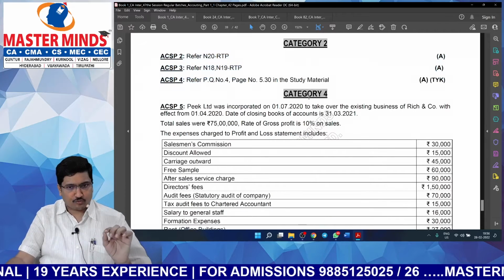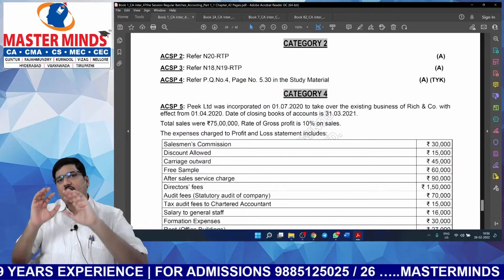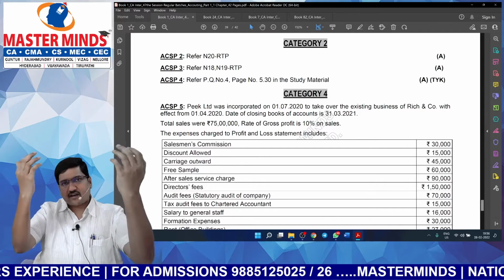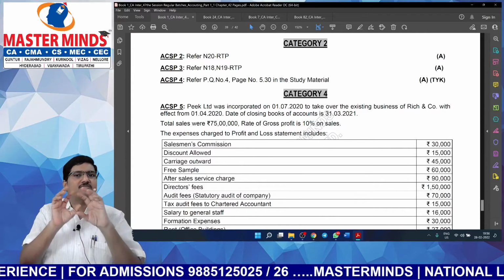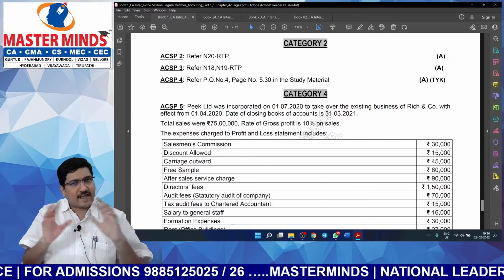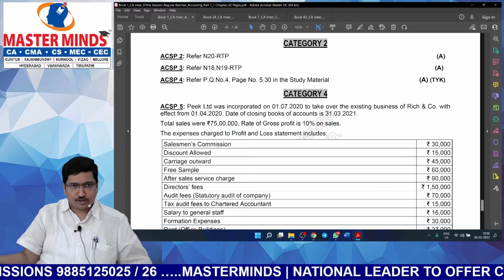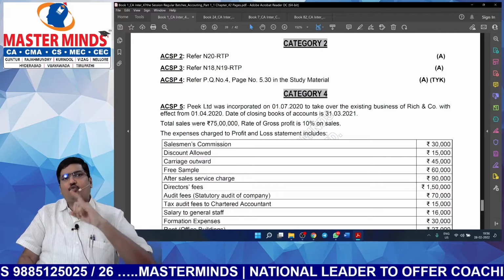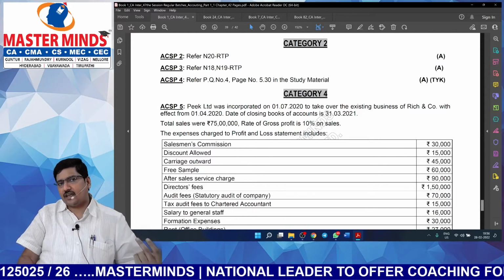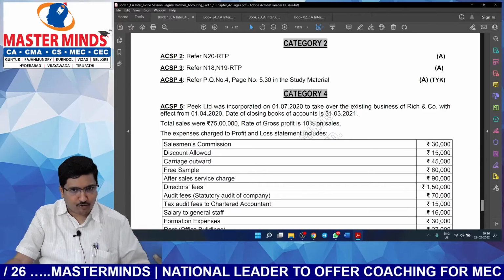Now category 4. These problems are very much similar to the CRD and assignment problems, but with some slight modifications. If time permits, it's better to practice these problems also. At max, you will find 1 or 2 problems under the heading ACSP category 4.